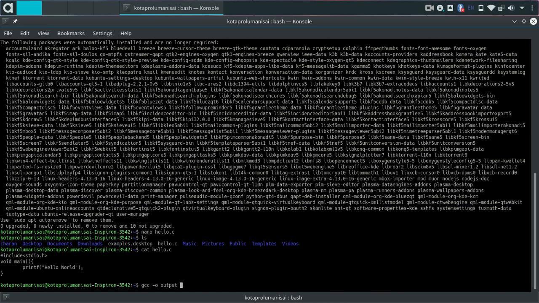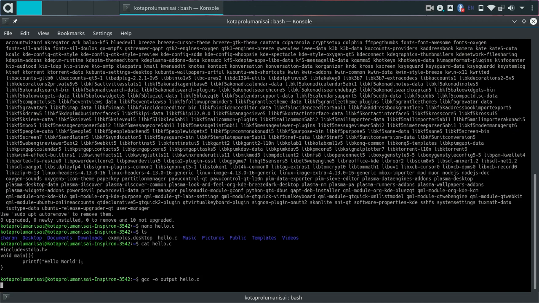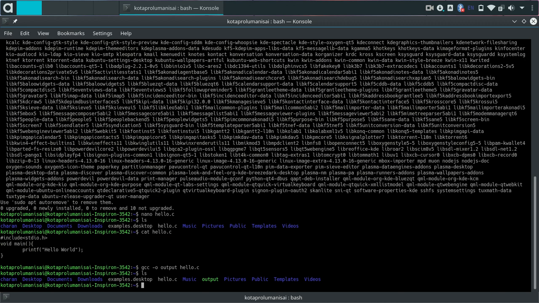After giving the output file name, we press space and type the source code file name. As the source code is hello.c, we'll type it, and as soon as we press enter, it compiles, and if we list out the contents of the directory, we can see the file output. Executable file output has been created. Executable files can be identified by the green color text.